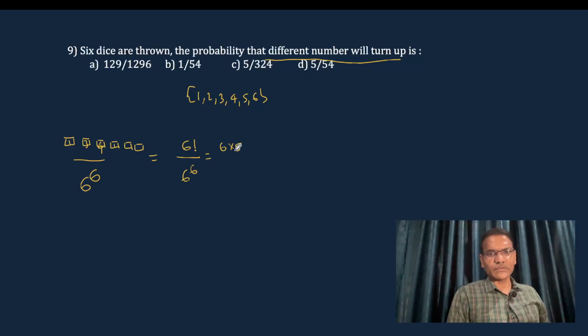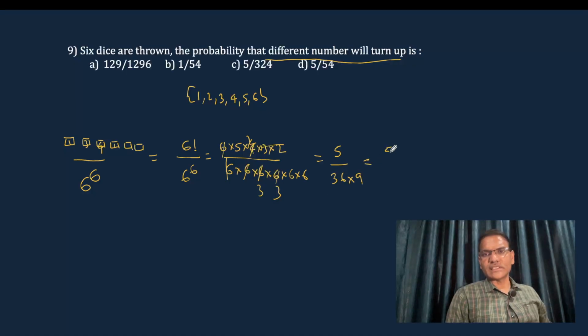Now, that is 6 into... okay, we just need to calculate. We will cancel here 2 3 times. Now 5 in the numerator, 6 into 6 into 36 into 9. Now, that result is 5 divided by 36 into 9, that is 324. So, this is the result.